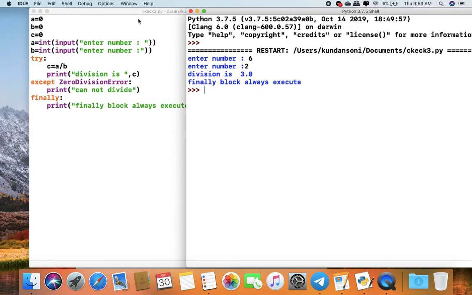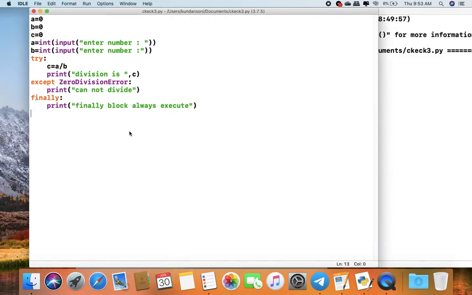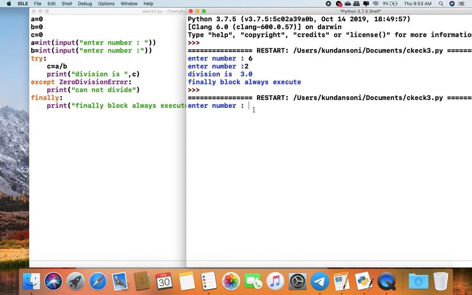Error is not coming, but the finally block will always execute. So again I run the program. I write here a equal to 6, b equal to 0. So the try block will generate an error. To handle this, the except block will execute. So output will be cannot divide, and the finally block is executed. It means in this program, whether error comes or not, this finally block always executes.